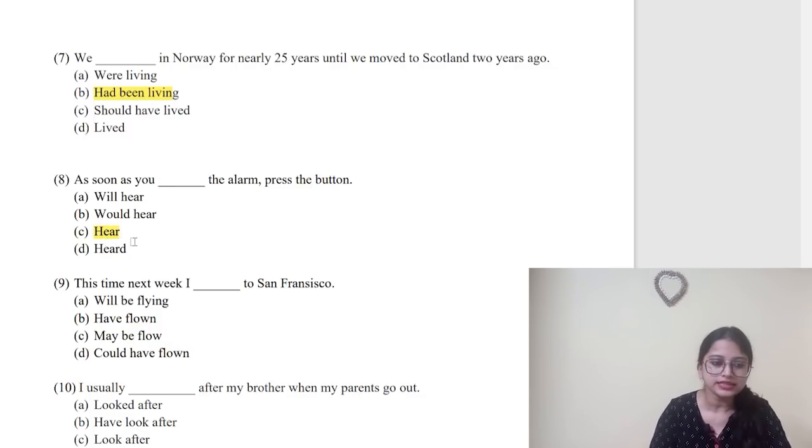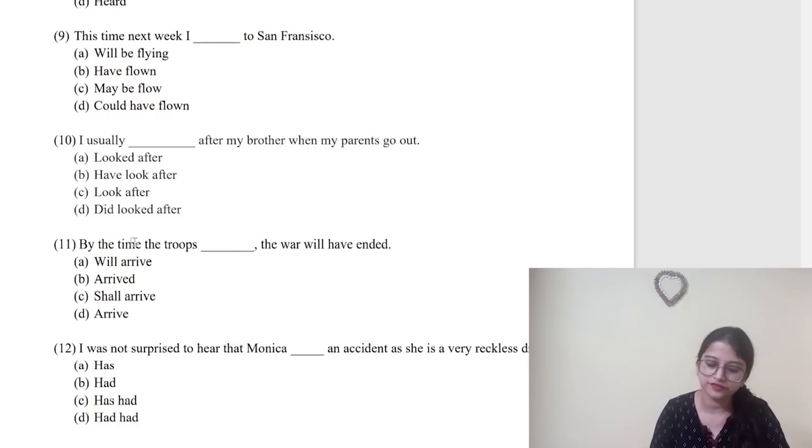Number 9. This time next week I dash to San Francisco. Now question number 9, which would be the correct option? Will be flying. This time next week I will be flying to San Francisco. Directly, simple future. I usually dash after my brother. Look after, usually, like usually have to. This is all present form, simple present.